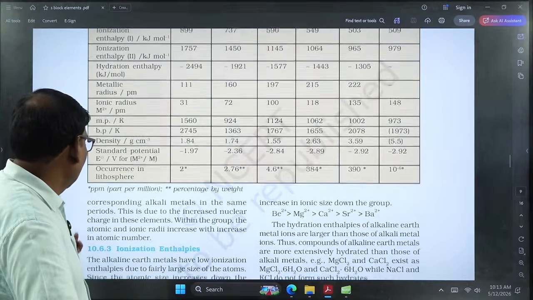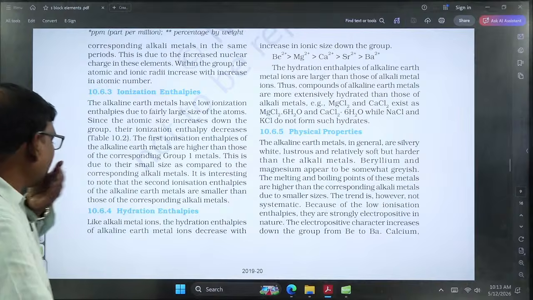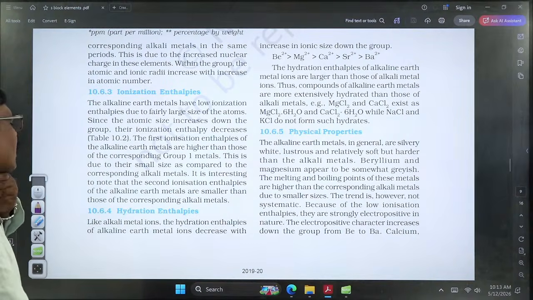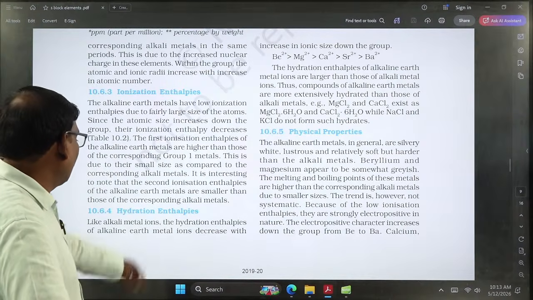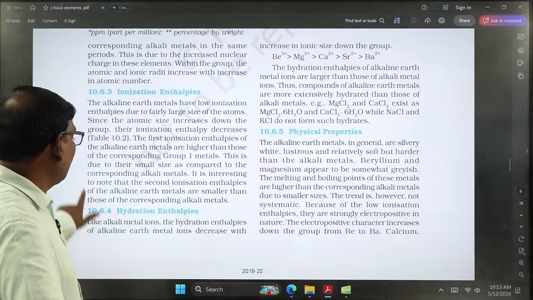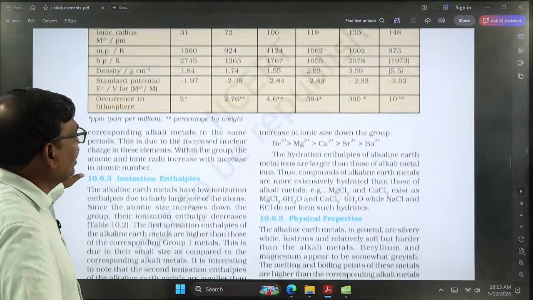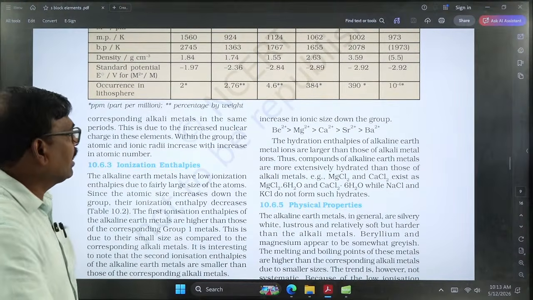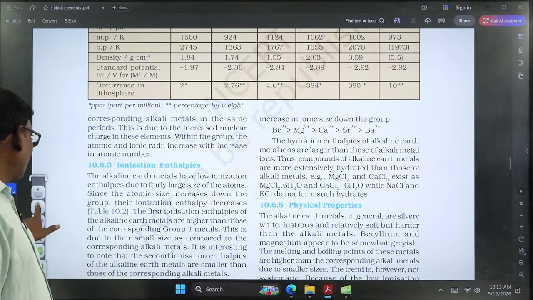So here, the hydration enthalpy of the alkaline earth metals is similar to that of the alkali metals. Like alkali metal ions, the hydration enthalpy decreases with increase in size. In the similar manner, down the group the size of the cation increases, that's why hydration enthalpy gradually decreases from top to bottom.